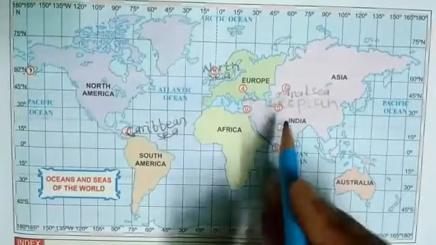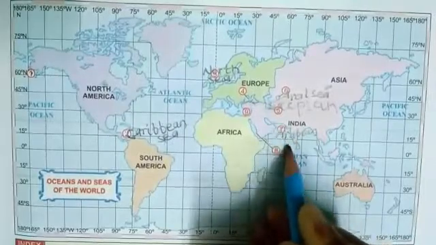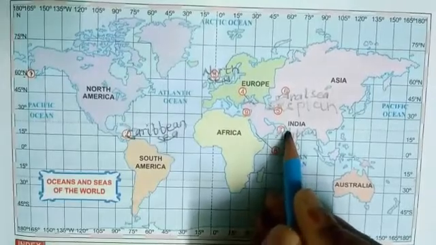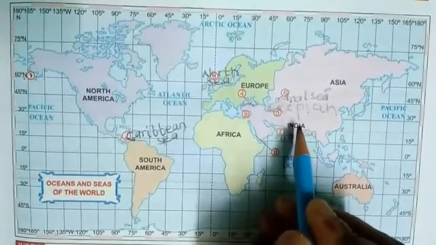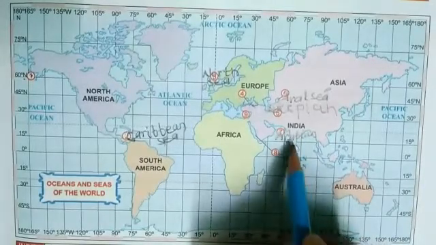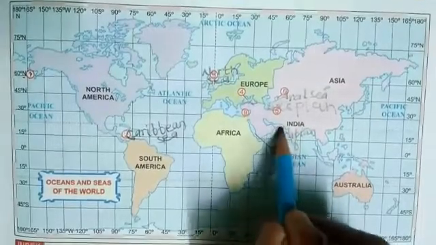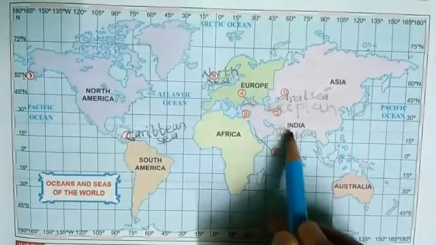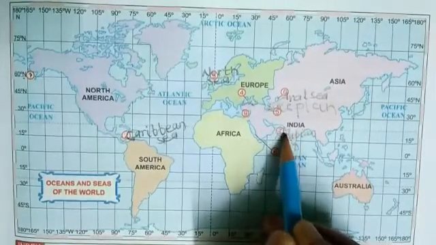Now next one is Arabian Sea. Arabian Sea, that everybody knows. The location of Arabian Sea is here. The Arabian Sea is located in the northwestern part of the Indian Ocean, situated between the Arabian Peninsula and the Indian subcontinent.